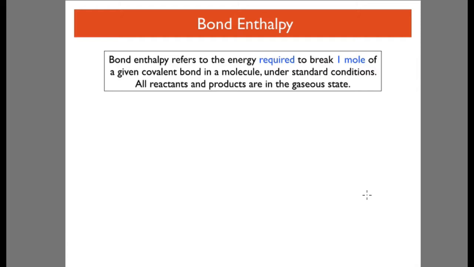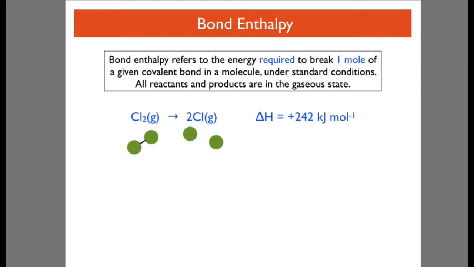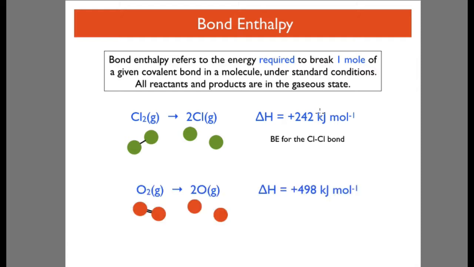Bond enthalpy refers to the energy required to break 1 mole of a given covalent bond in a molecule under standard conditions. All reactants and products are in a gaseous state. Here we've got chlorine gas, and you can see the chlorine-chlorine bond here being broken to give 2 gaseous chlorine atoms, and the enthalpy change. So that is the bond enthalpy for the chlorine-chlorine bond.